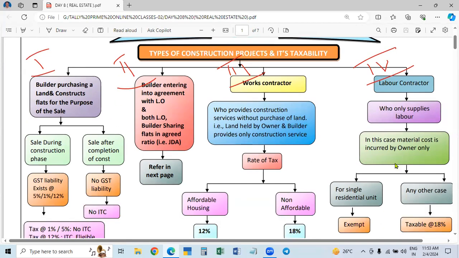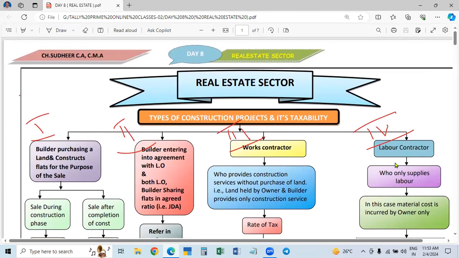First, we will take up each one. In all these cases, we have to understand carefully the provisions, and we have to follow them exactly as given in the Act, as per the GST. We have to follow that, which is called compliance. We have to comply with the provisions exactly. Not tax evasion. We have to comply, and we have to plan the tax, called tax planning. How you can reduce the tax, but not tax evasion. By using this tax planning, we can reduce the tax, that's all. This is what we have to learn now.